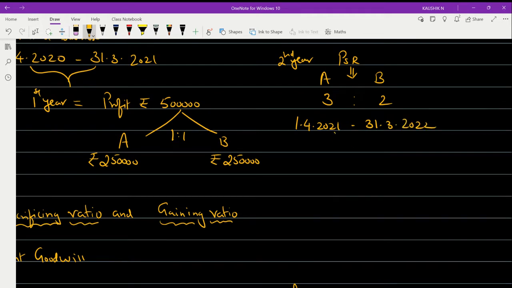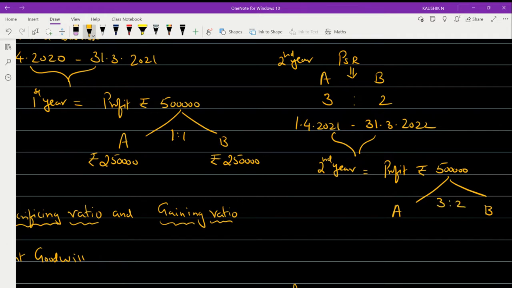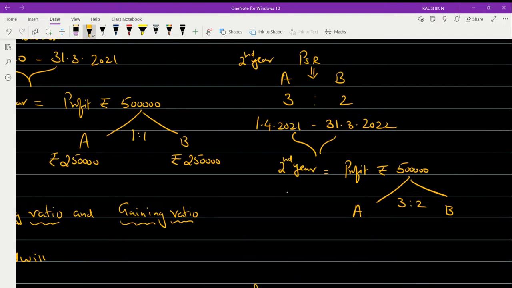In this year, if you see, this is your second year, and the firm has earned a profit of rupees 5 lakhs. Let us take it as the same 5 lakhs. Now this 5 lakh I need to divide among partner A as well as partner B. But now this is not going to get shared equally. This has to be shared in the ratio of 3 is to 2. So now let us find out how much A will be getting.